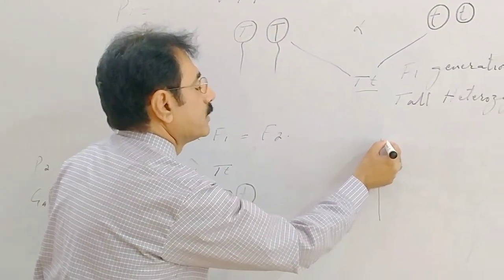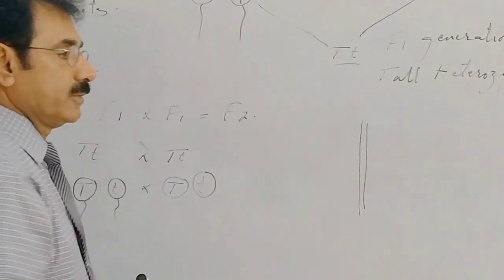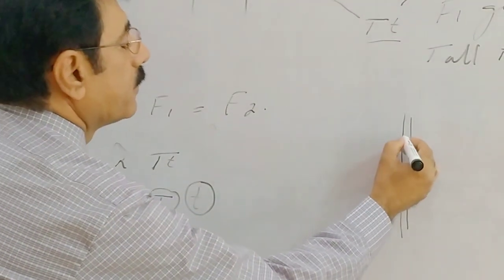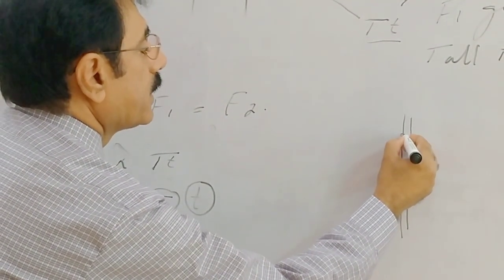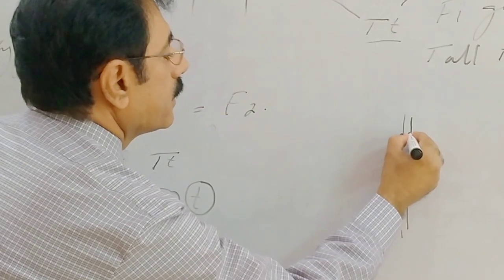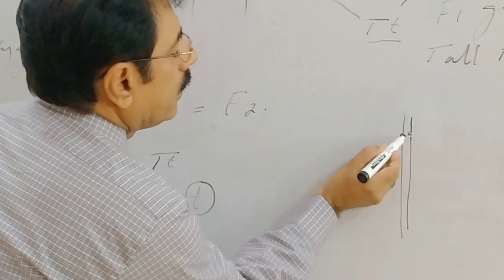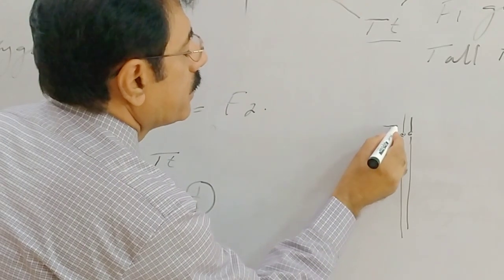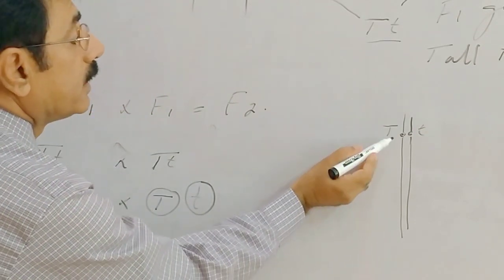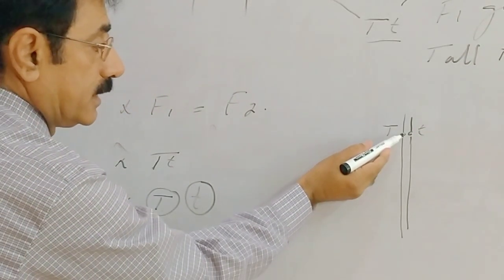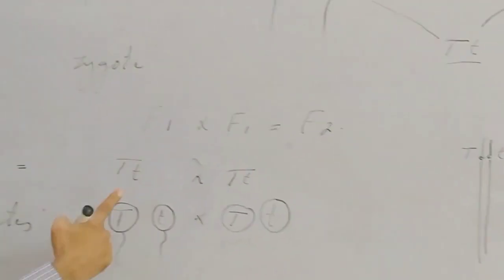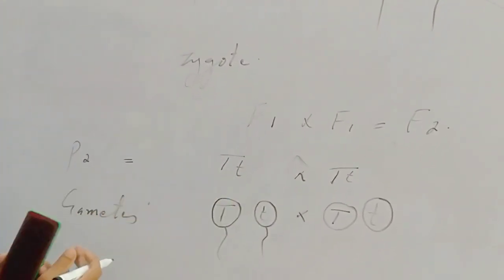dear students, suppose these are the chromosomes. A pair of chromosomes, a pair of homologous chromosomes. Suppose this pair of genes, one gene lies on one chromosome and the other lies on the other chromosome. Suppose this is the gene for tallness and this gene is for shortness. At the time of gamete formation, these genes get segregated or separated from one another.